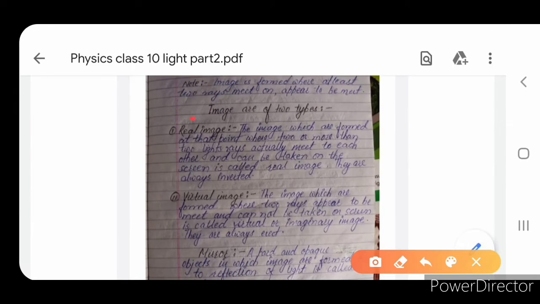Now there are two types of image. I have already told you what an image is. One is a real image and the second is a virtual image. The image formed at the point where two or more rays actually meet each other, and which can be taken on a screen, is called a real image. It means the images which can be taken on a screen, in real life we can form them, are called real images. Real images are always inverted. Inverted means